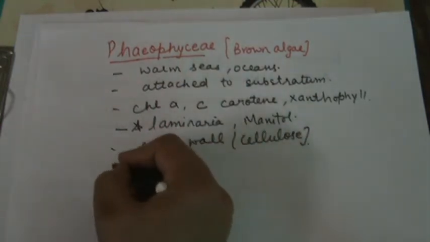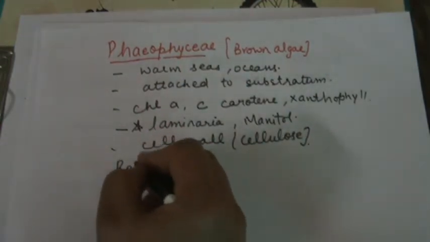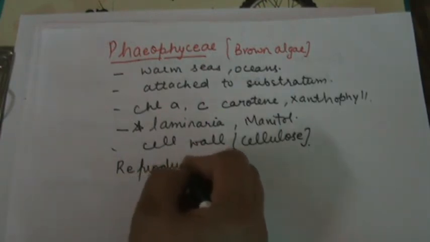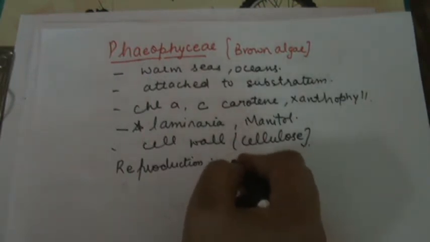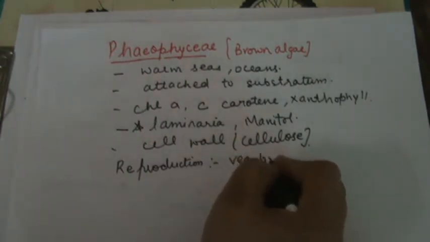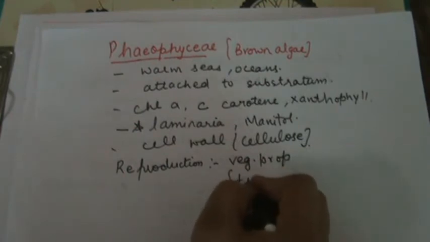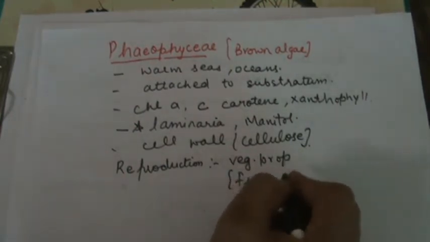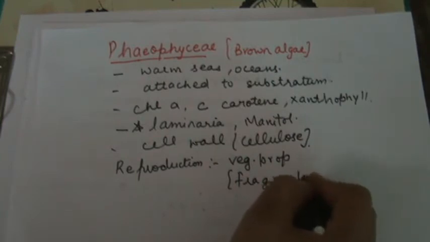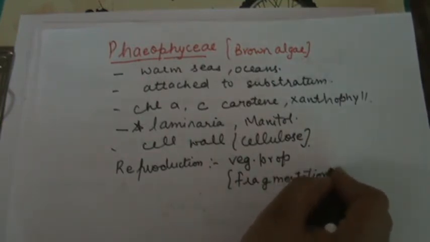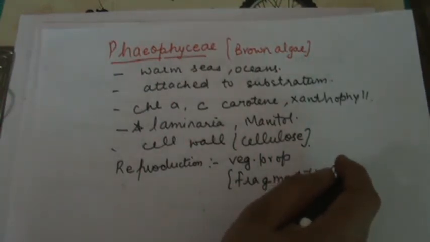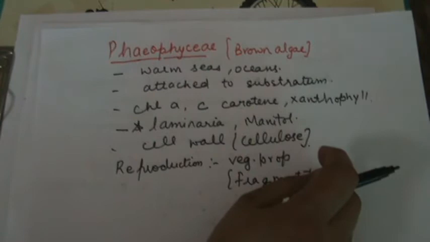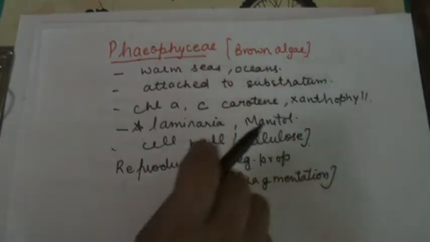Now reproduction. Reproduction occurs by fragmentation, means vegetative propagation. Next, sexual reproduction is isogamous or anisogamous, and asexual reproduction is by the formation of zoospores.